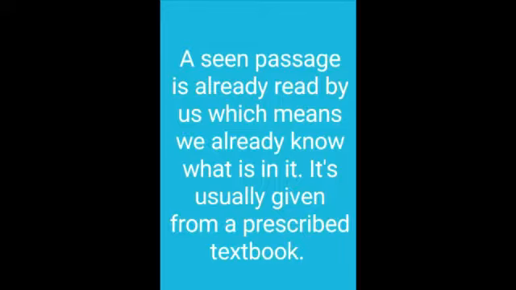Similarly, if a passage is unknown to you, which means you have never read about it or seen it, that is called unseen passage. An unseen passage is unknown to us, which means we have never seen or read it.